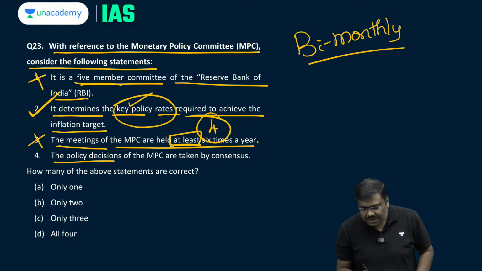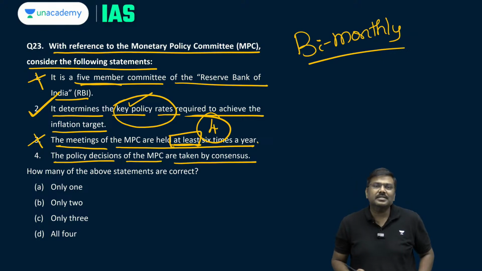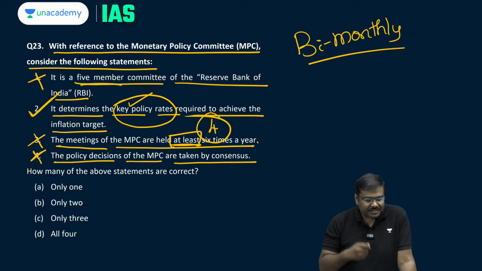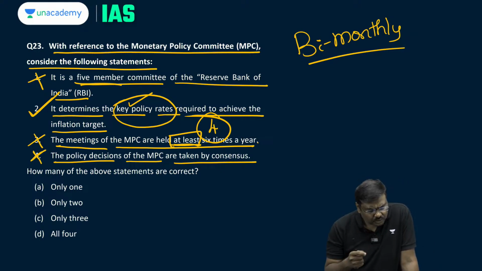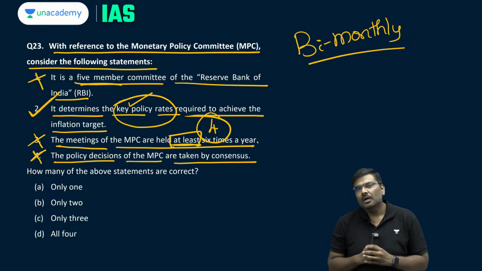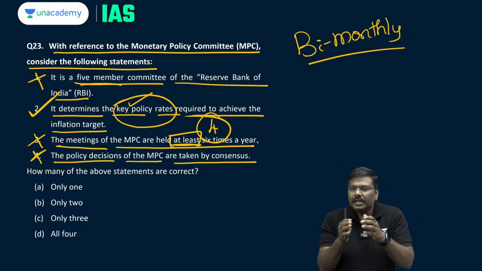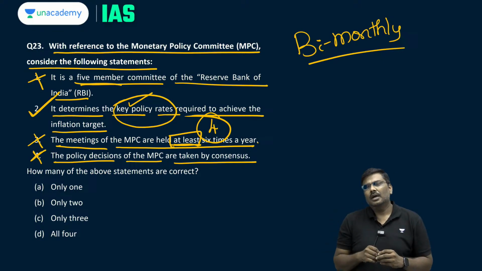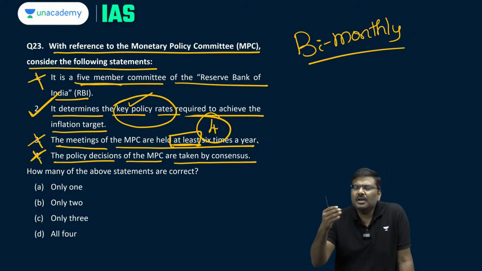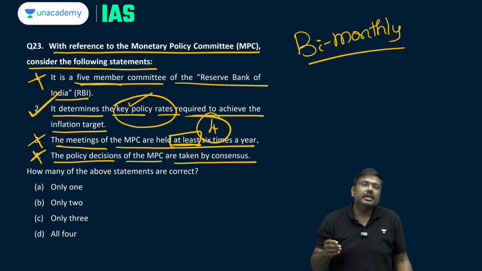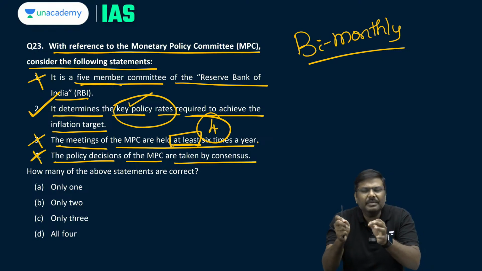The policy decisions of the MPC are taken by consensus. Not necessarily. Understand that statement now. Is it always taken through consensus? Absolutely no. There is no requirement of a consensus. You need a majority. Out of 6 members, you need at least 4 votes on one side. And that's the reason multiple times whenever the MPC meeting is over, after a couple of days, you will come across the minutes of the meeting.